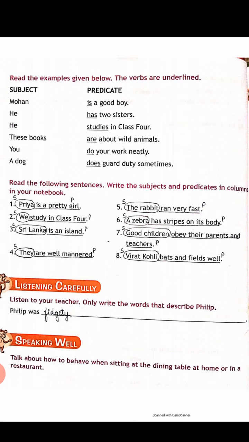Okay, look at your book. The first sentence is Priya is a pretty girl. So what is a noun and pronoun in this sentence? Priya is a noun, is a subject. So draw a circle around the subject and underline the predicate.